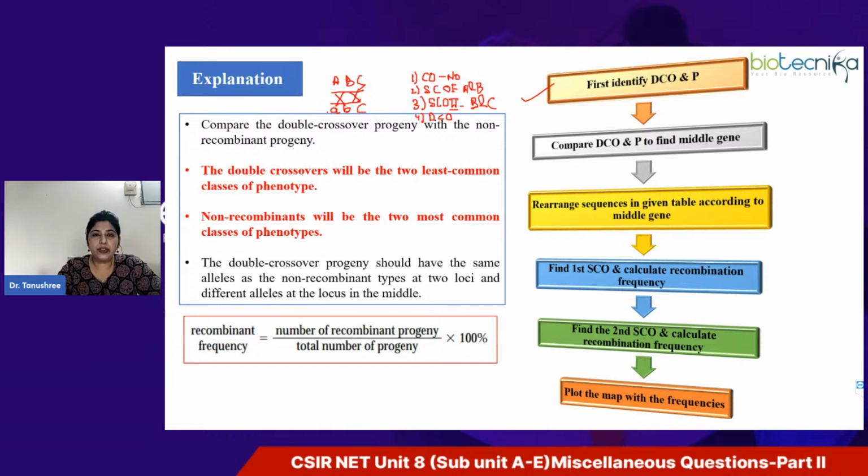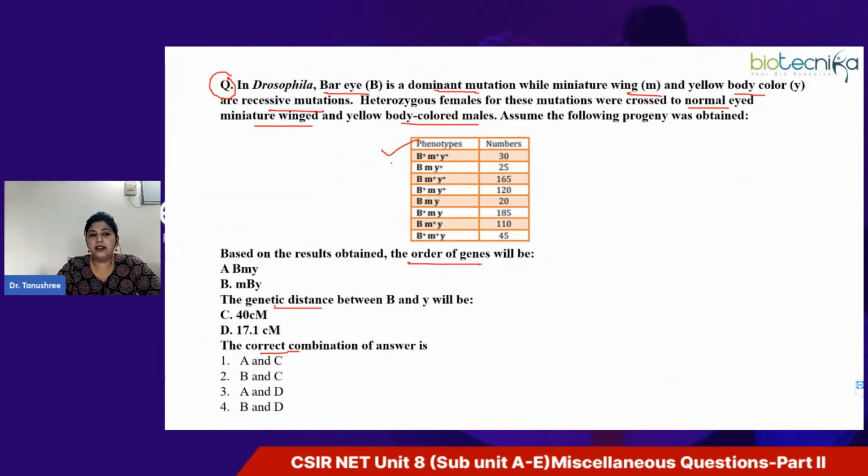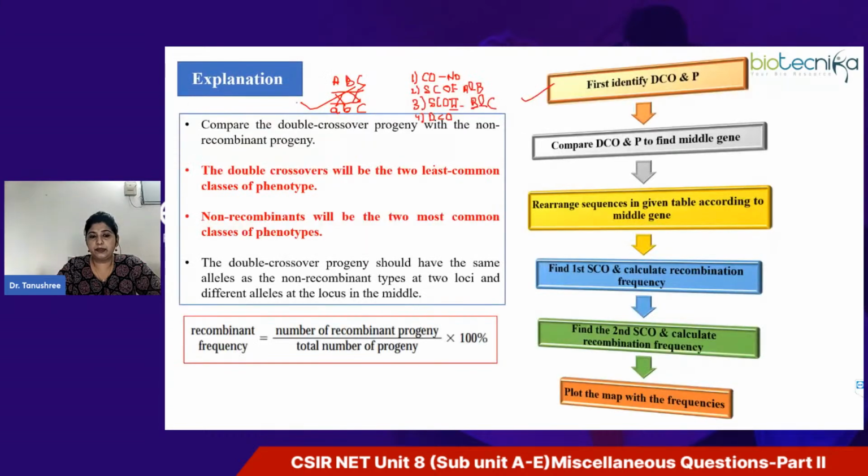This particular example I have discussed in the class in detail. Here, instead of A, B, C, they have mentioned B, M, and Y, the alleles of 3 genes. So the very first thing is you have to identify the parental and double crossover. From the data table which is given to you, always remember the most common ones are the parental combinations, that is, non-recombinant, and the least common will be the double crossovers.